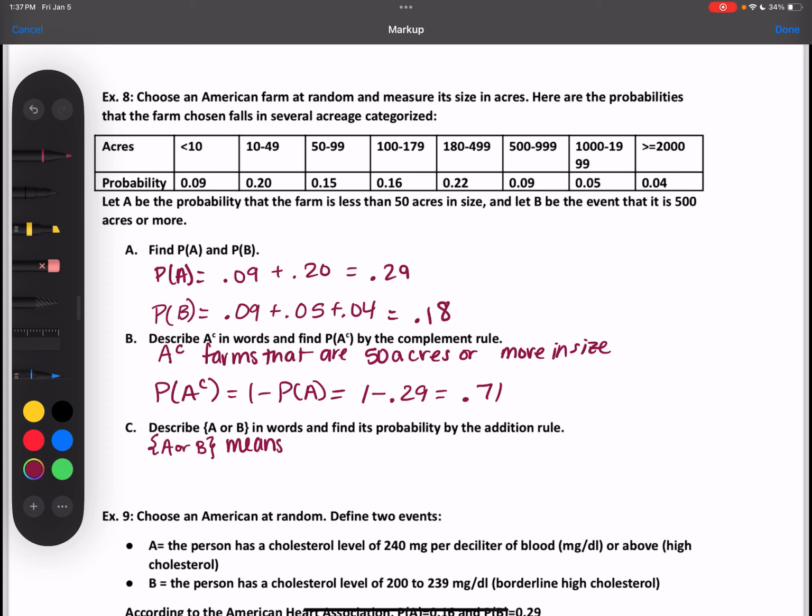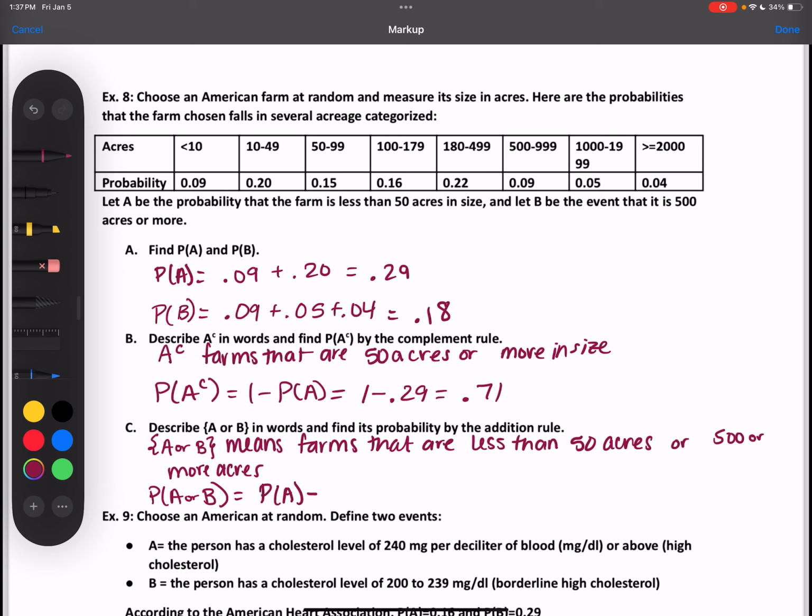This means the farms that are less than 50 acres or 500 or more acres. And how do I find the probability of A or B? Probability of A plus the probability of B, which is 0.29 plus 0.18, which is 0.47.